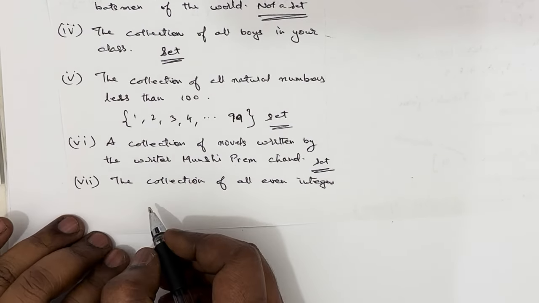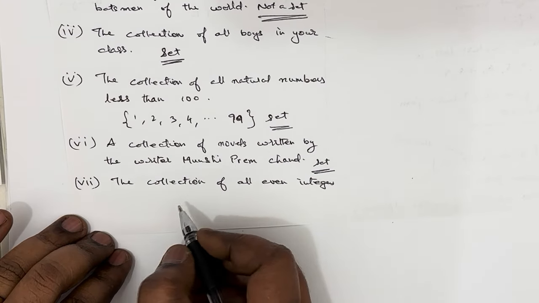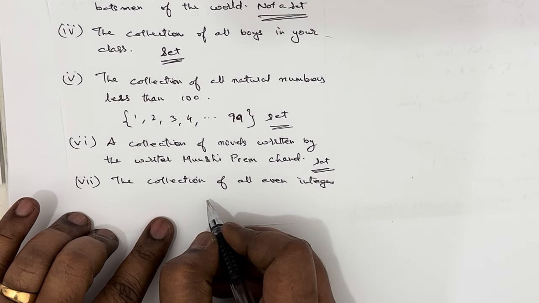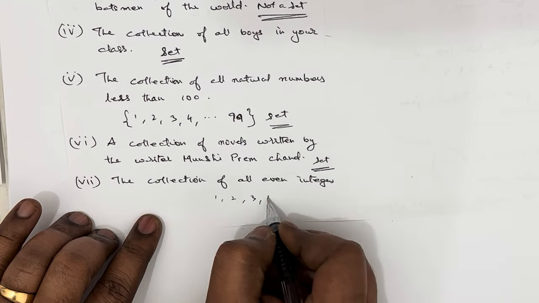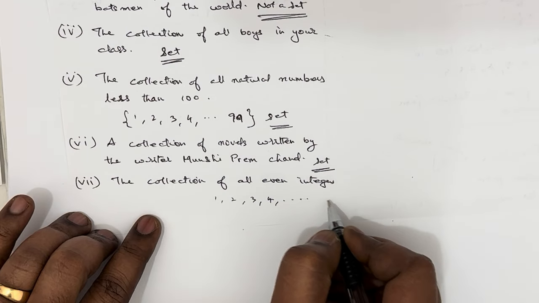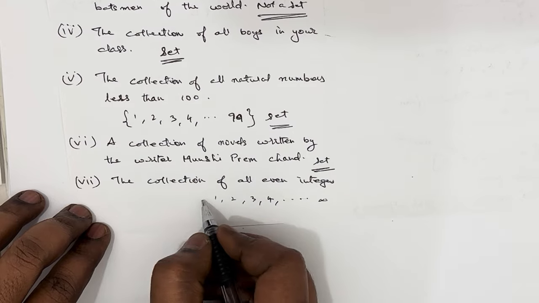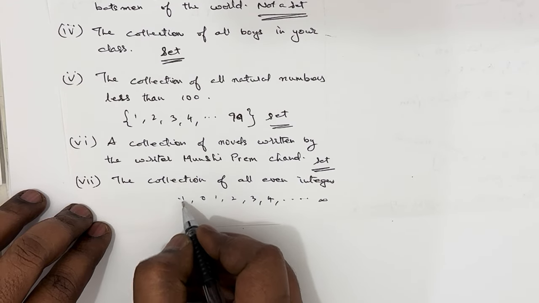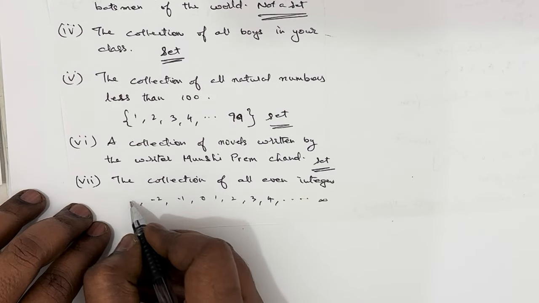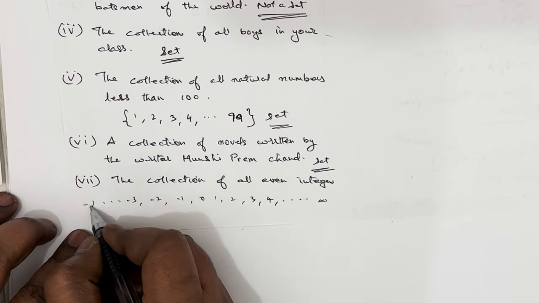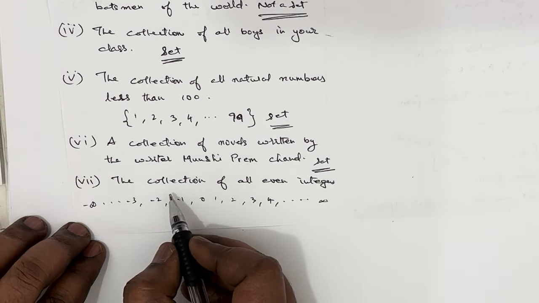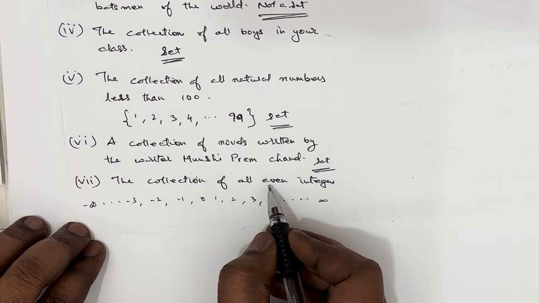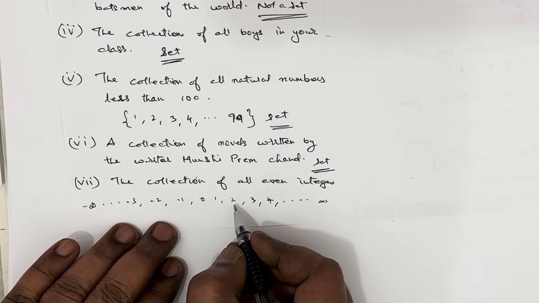Now the collection of all even integers. You all know what the integers are. If you take the number line, this side is 1, 2, 3, 4, so on to infinity, and this side is 0, -1, -2, -3, and so on to negative infinity. Here he has asked for the even integers, so we will take only the even numbers.